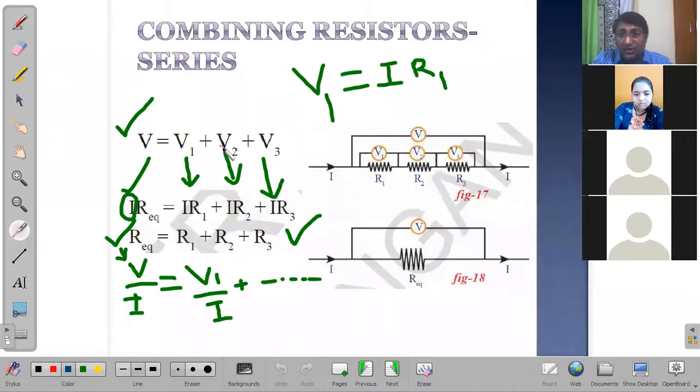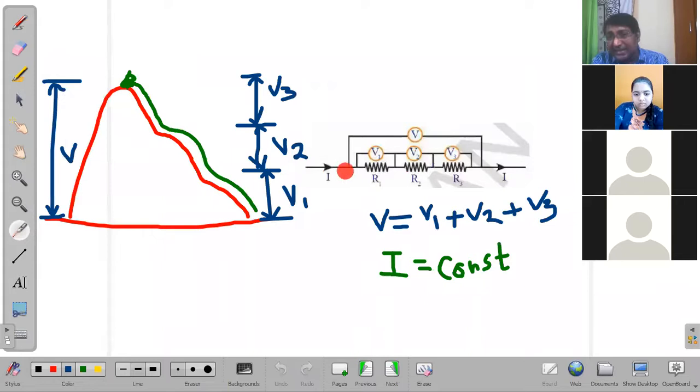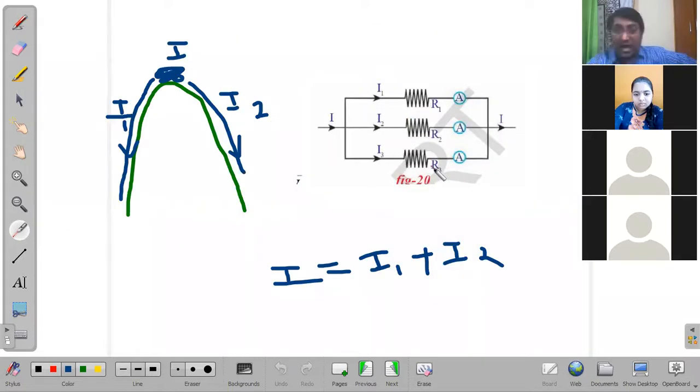In series circuit, if you remember, current has a single path to flow along these three resistors. So that's the reason we chose our mountain, and water is only able to flow in this particular path, because current can flow in a single path. That's the reason we modified our analogy, guys.